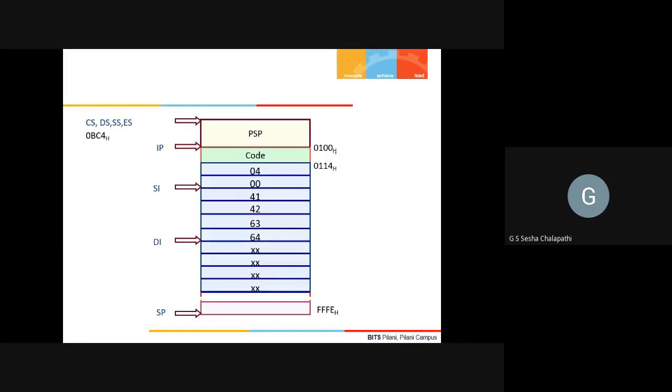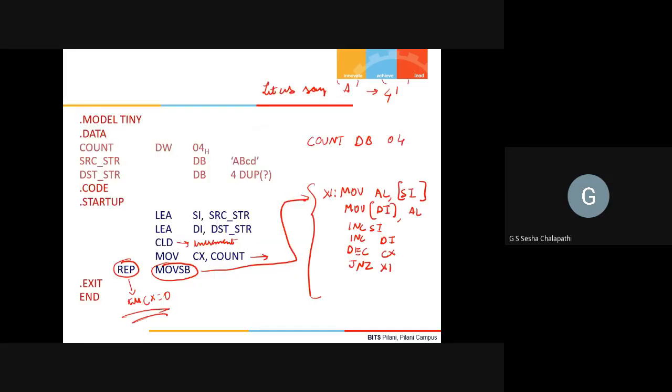So you will have the PSP here, as I said, program segment prefix. There is an issue here. I am specifying all these things this way, but is it not like DI is actually pointing to the extra segment? It should actually point to the extra segment, but I'm using MOVSB as if DI is in the data segment itself.